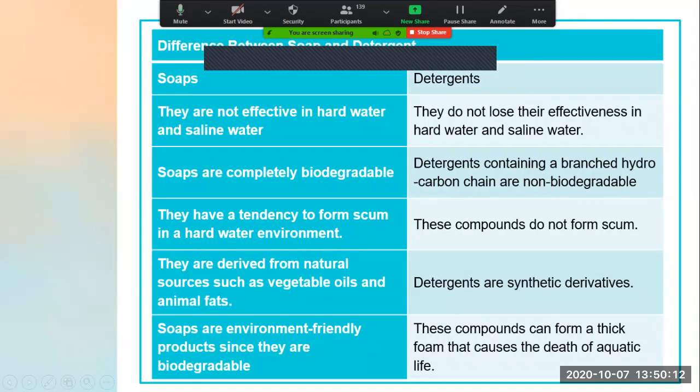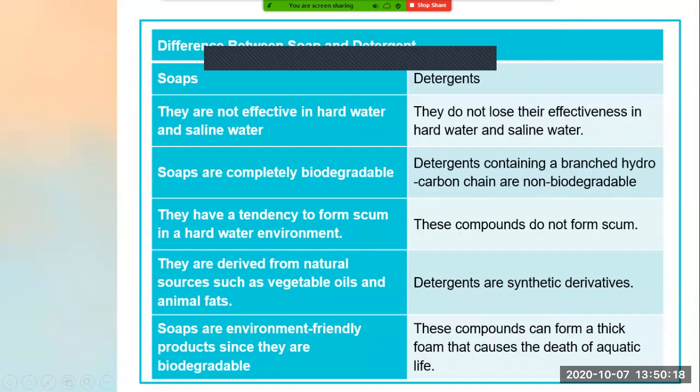It can be decomposed easily. It does not do any pollution, it does not harm any living organisms, hence soaps are completely biodegradable. Have you understood this point?